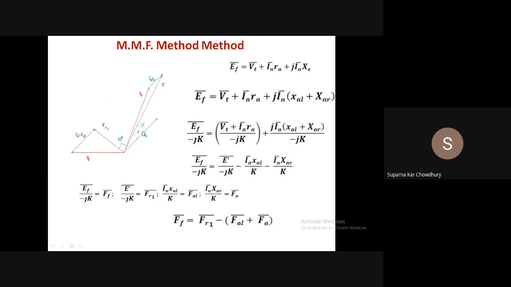Actually, this is theta minus this angle, 90 plus alpha, but actually this angle is very small, so it can approximately be taken as 90 plus theta. So we can get the value of FF, the resultant field MMF, from here. So knowing FF, from the OCC corresponding to this value of FF, we determine EF. So EF minus VT by VT will give you the regulation.